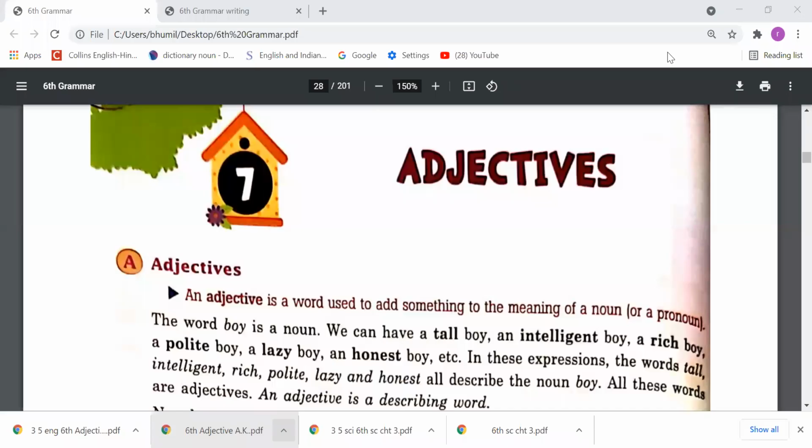Good afternoon, everyone. It's your English class, and today we are going to study our seventh chapter. The chapter name is Adjectives. So, this chapter we are going to study. Let's start. Let's read and understand first.